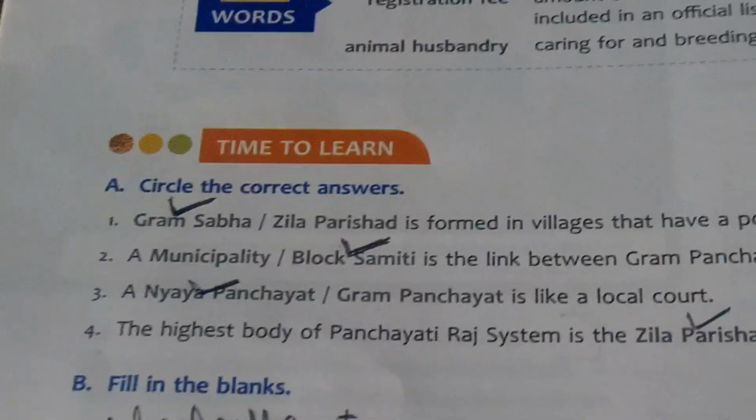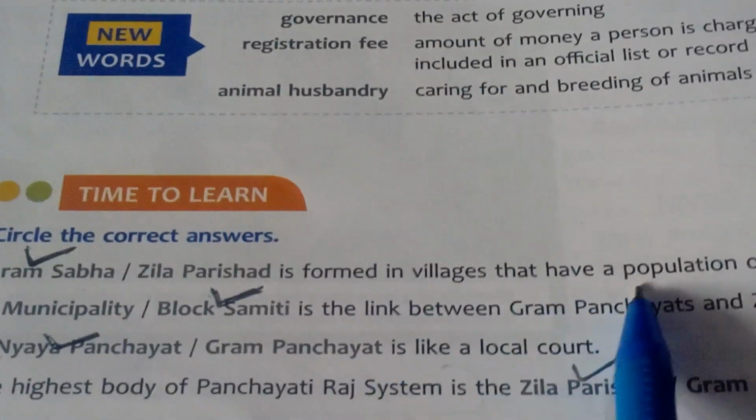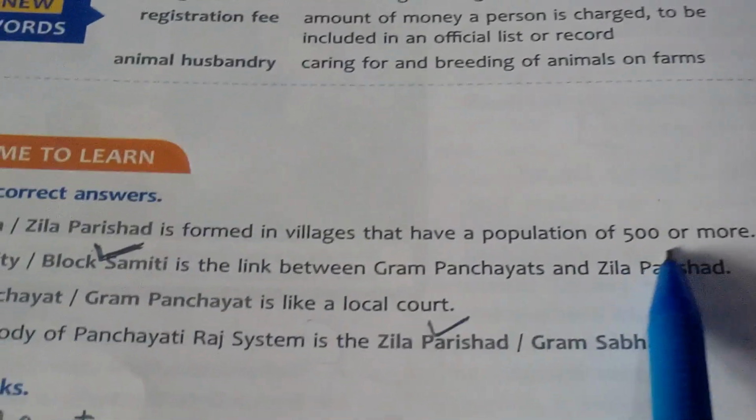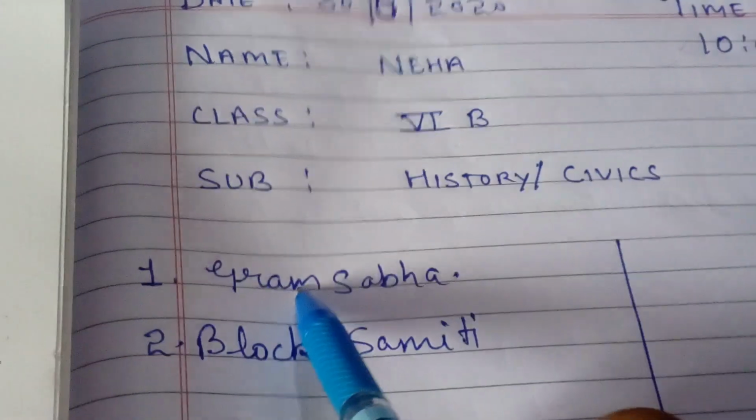For example, I am taking the questions from your book for your guidance, just for your trial. So first, here is the question: circle the correct answers. Two options are there. Gram Sabha or Zila Parishad is formed in villages that have a population of 500 or more. So the best option answer is Gram Sabha. Here in the test notebook, on the test page, you have to write answer 1, Gram Sabha.